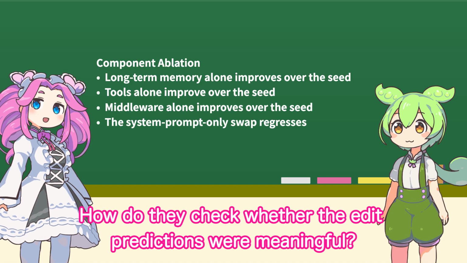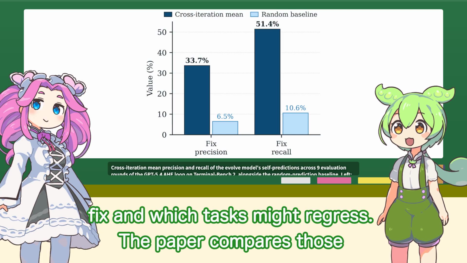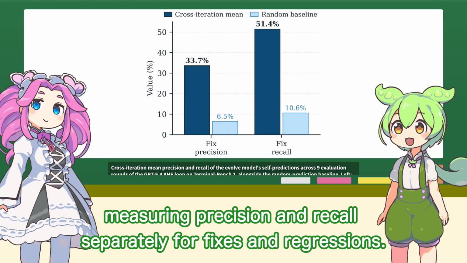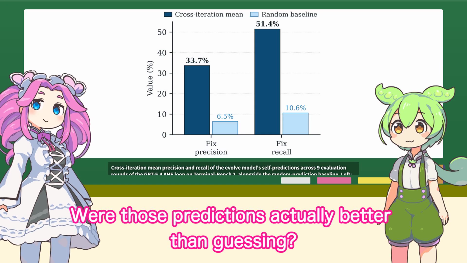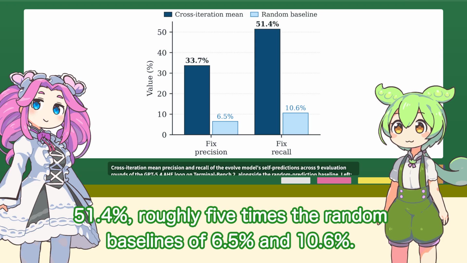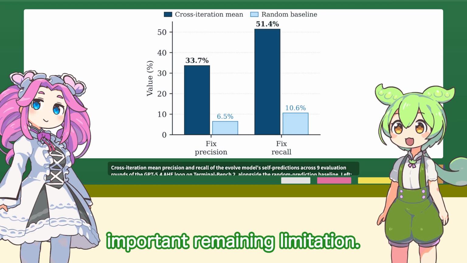How do they check whether the edit predictions were meaningful? Each round, the evolve agent predicts which tasks the next harness should fix and which tasks might regress. The paper compares those predictions with the next round's actual outcomes across 89 tasks, measuring precision and recall separately for fixes and regressions. Were those predictions actually better than guessing? For fixes, yes. The reported fix precision is 33.7% and fix recall is 51.4%, roughly 5 times the random baselines of 6.5% and 10.6%. Regression prediction is weaker, which the authors treat as an important remaining limitation.